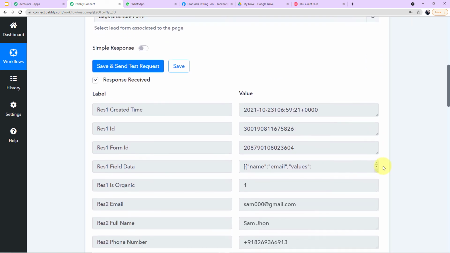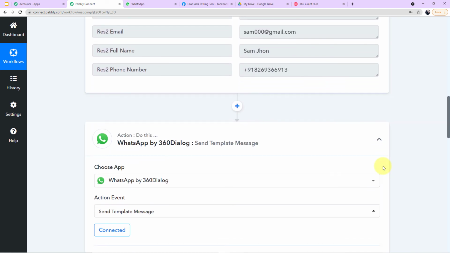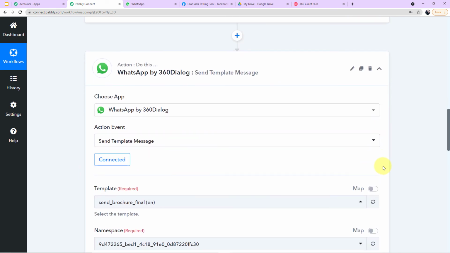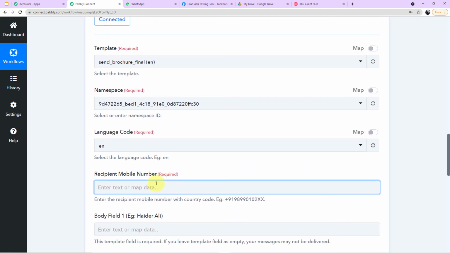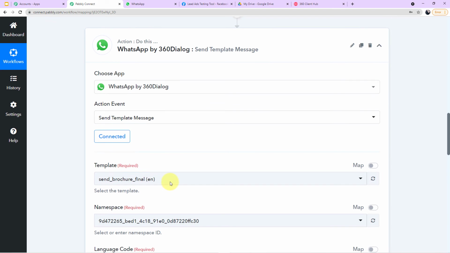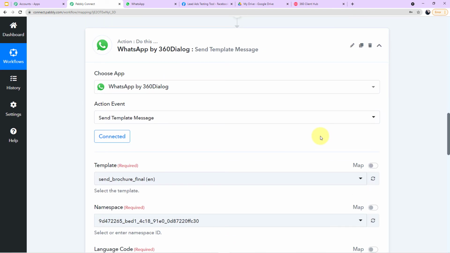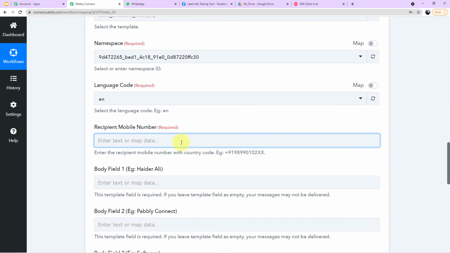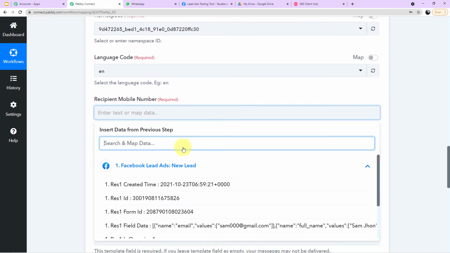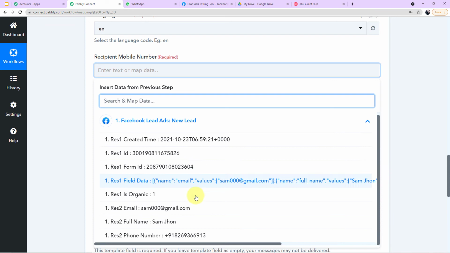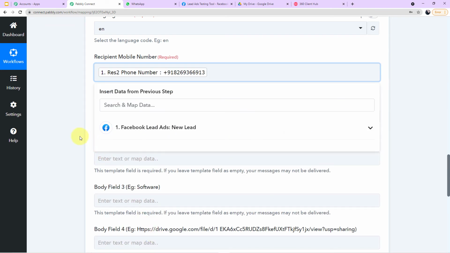So this option of mapping data in Pabbly Connect is given to you because whenever you are required to fill the values in the required fields, you need not go up again and again, copy the data and paste it here in the field. Instead, you can simply go to the dropdown in the responses and search for the particular value. It is asking for the recipient mobile number and you can simply map it.